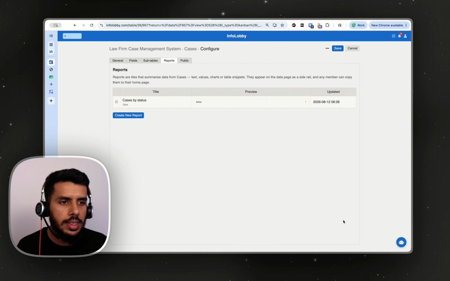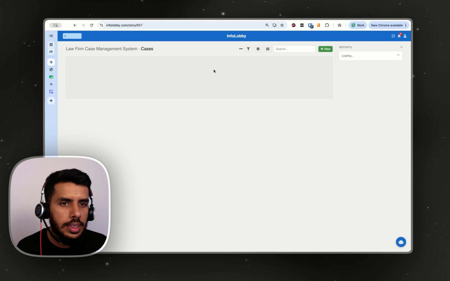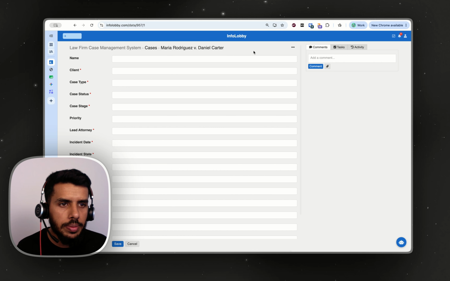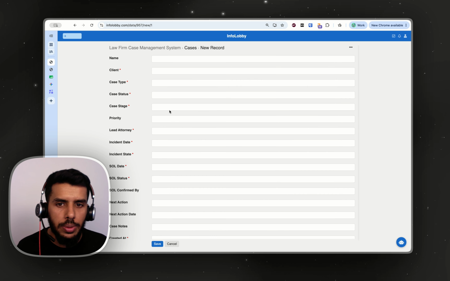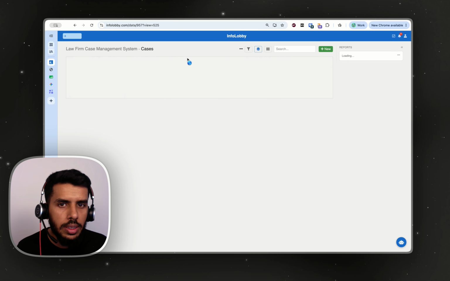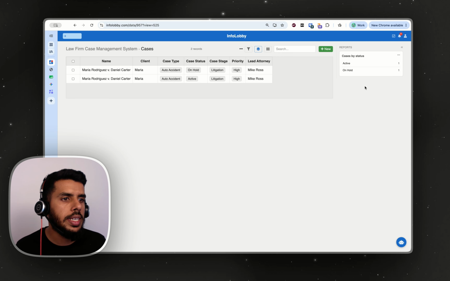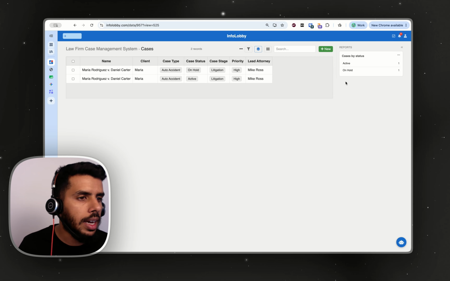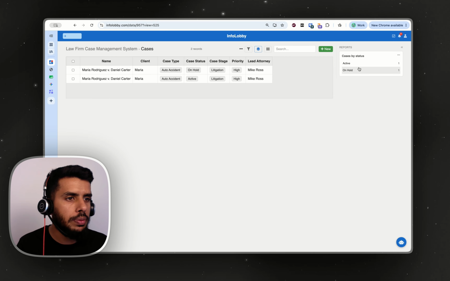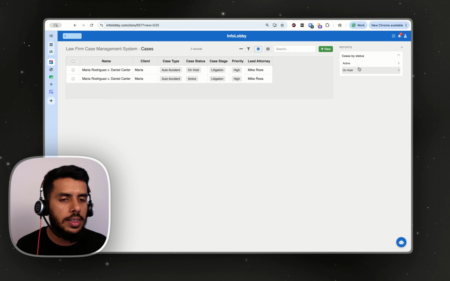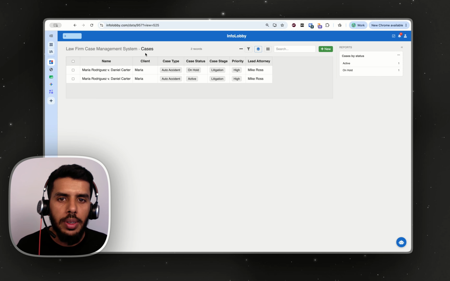So what this does is that it gives you a nice little table here on the right side. So let's say you have multiple cases, and this one is on hold. Then you see all the statuses. You can know the count of your cases by status, and some clients prefer it by status, some clients prefer it by the stage, some clients prefer it by the type of cases, what sort of cases you have. It's totally up to you.